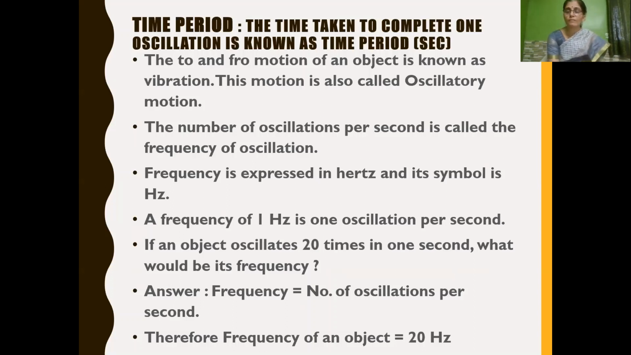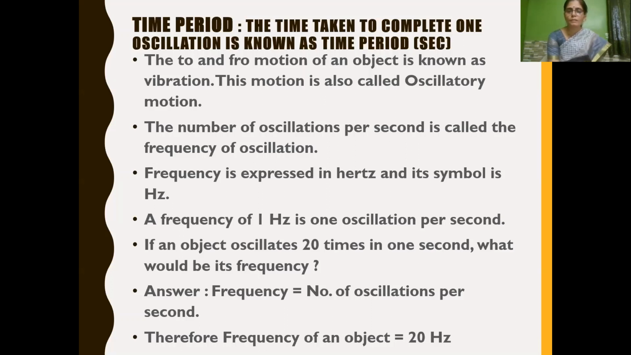And what is frequency of oscillation? The number of oscillations per second is called frequency of oscillation. In 1 second, how many oscillations or vibrations take place? It is called the frequency of oscillation. And frequency is expressed in hertz. It is denoted by Hz. So if I say a frequency of 1 hertz, it means in 1 second, 1 oscillation took place.